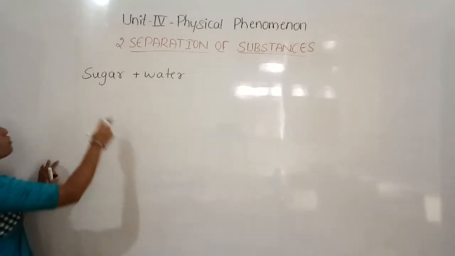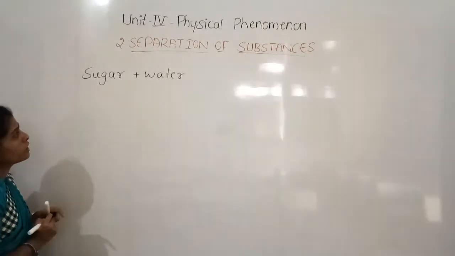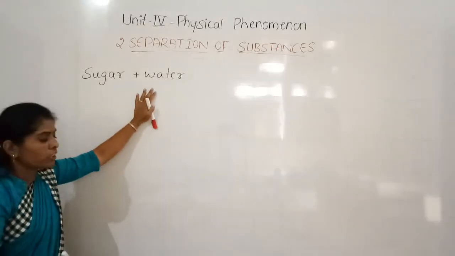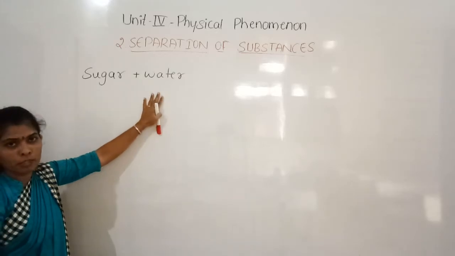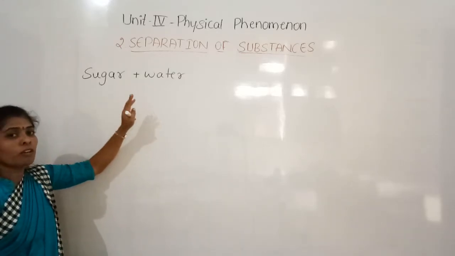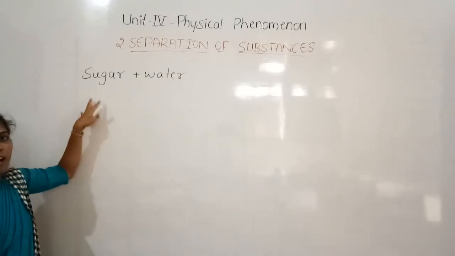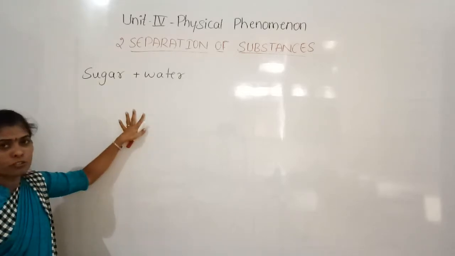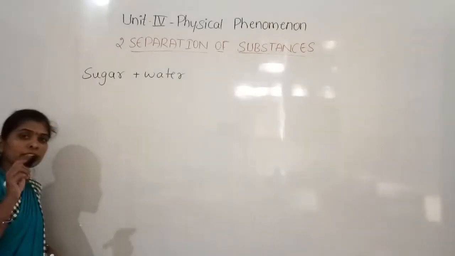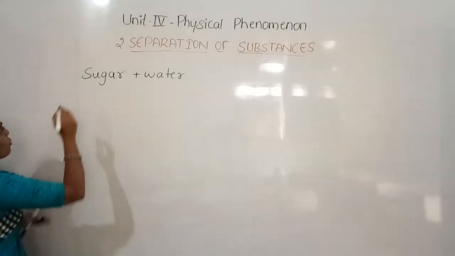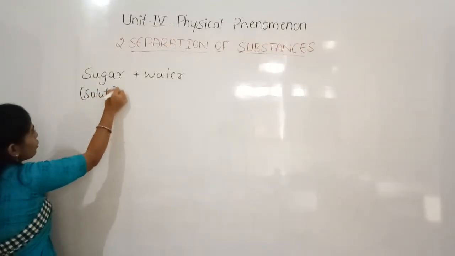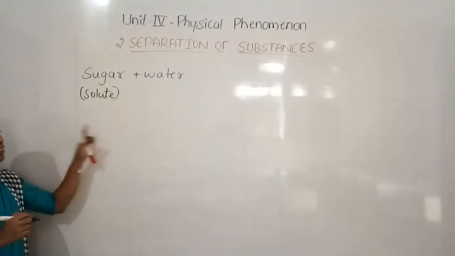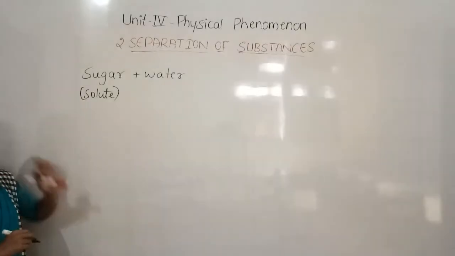Yes, so sugar is going to be dissolved in water. What do we have to do with sugar in the water? We have to dissolve it. So what dissolves in the water is the solute, and this will be in the less quantity. So here the sugar is the solute, because the sugar dissolves in water.